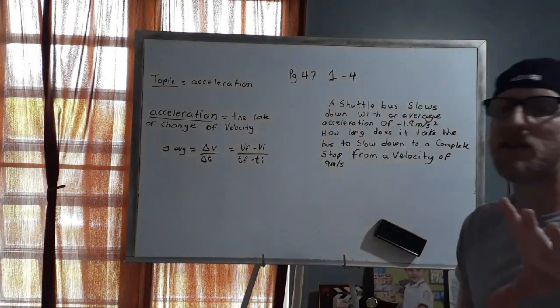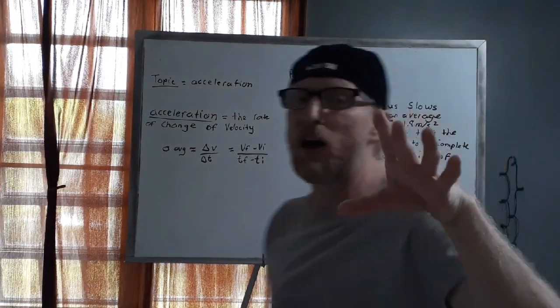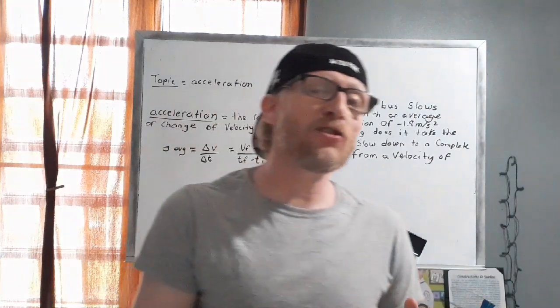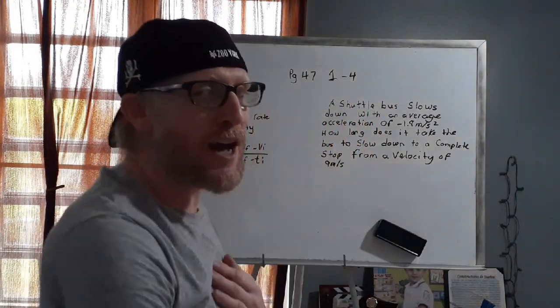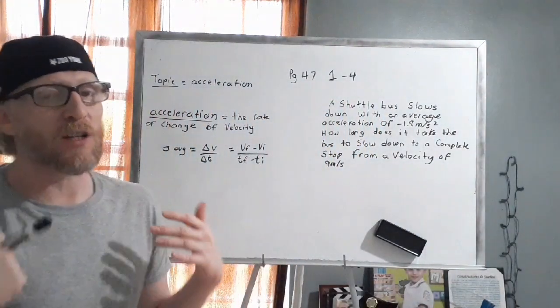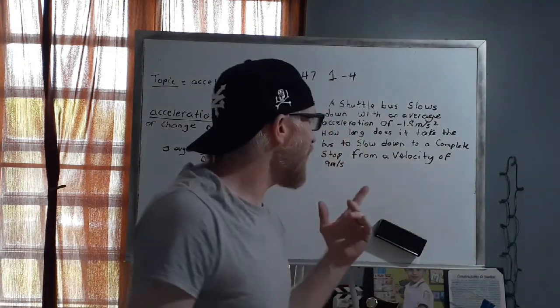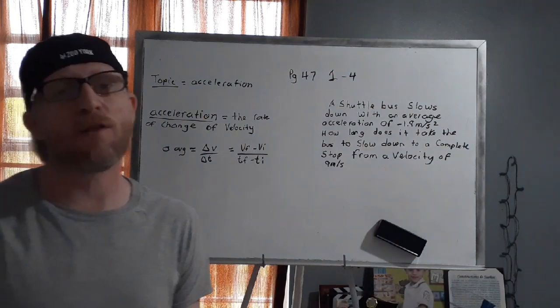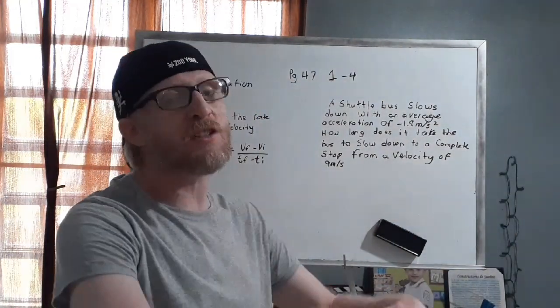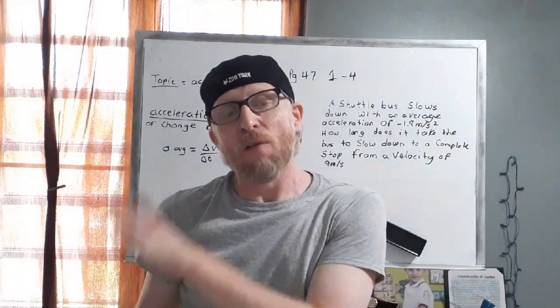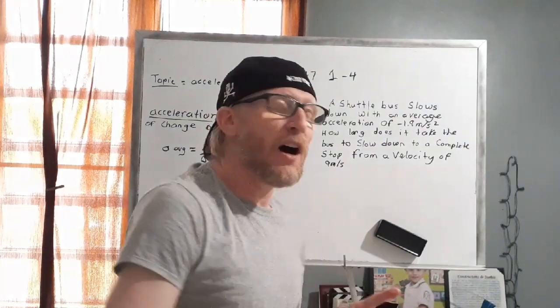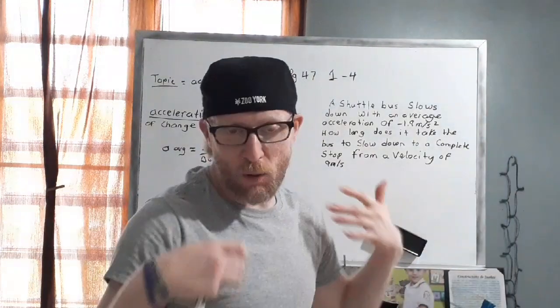Now the negative in this case does not refer to the direction. It actually refers to the fact that it's slowing down. When accelerations are negative, it just means that it's slowing down. So the bus has a negative acceleration of 1.8 meters per second squared, and they want to know how long it is going to take the bus to stop from 9 meters per second to 0, or to a complete stop.